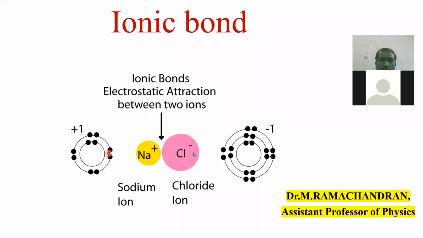They form ions, an anion and a cation. Automatically there is an electrostatic attraction between the opposite charges. A Coulombic interaction takes place. Because of the Coulombic interaction, the ionic bond is formed.